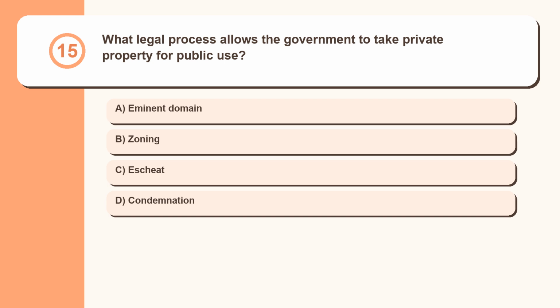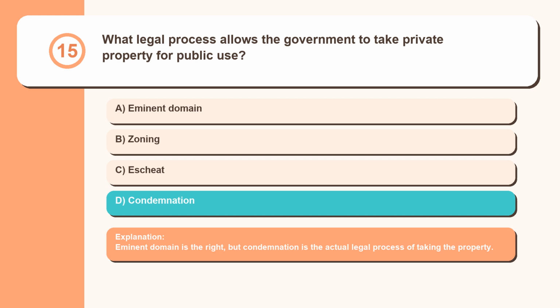Question 15. What legal process allows the government to take private property for public use? Eminent domain, zoning, escheat, condemnation. Eminent domain is the right, but condemnation is the actual legal process of taking the property.